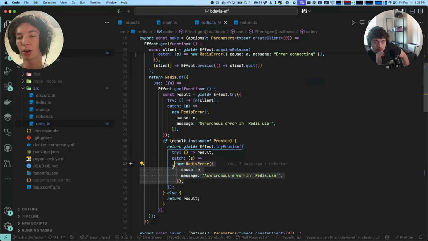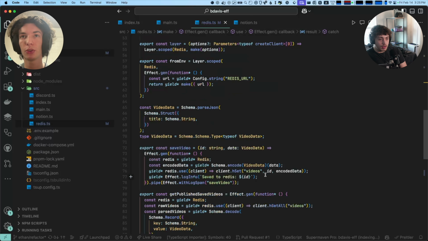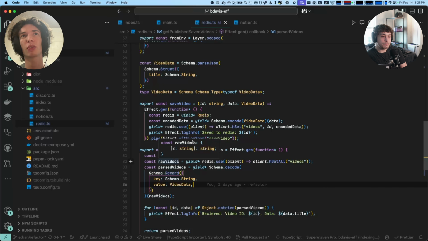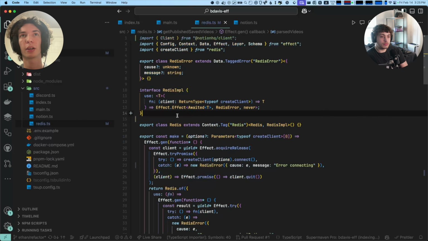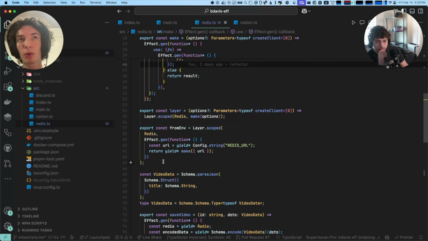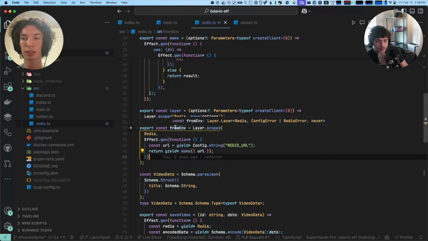And then if there's an error there, that's an asynchronous error because there's two computations happening. There's using the client to get something, and then if that something's a promise, awaiting that promise. And so you can see how when we do this hgetAll, internally this is calling this function with try and then calling this promise with try promise. And then what we get back is the result. That makes a lot of sense. Okay. And then there's a lot of type stuff where it's generic over a type, and then it's awaited.